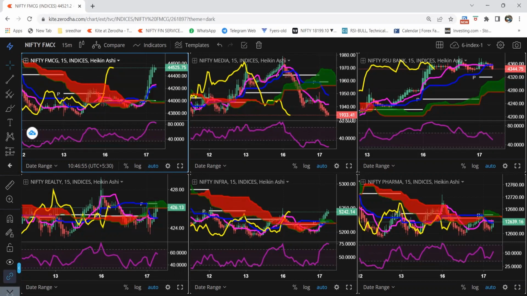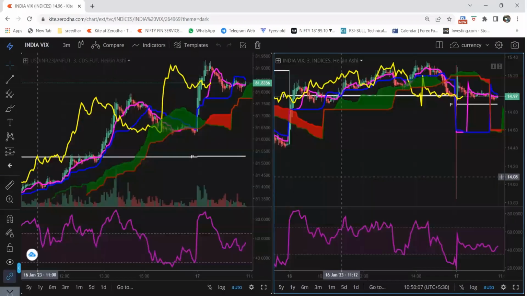PSU banks contain PNB, Bank of Baroda, Canara Bank. The realty sector contains DLF, and like that stocks are there. Infrastructure stocks are like NCC. Pharmaceuticals contain Cipla, Dr. Reddy's, Sun Pharma as the main ones.